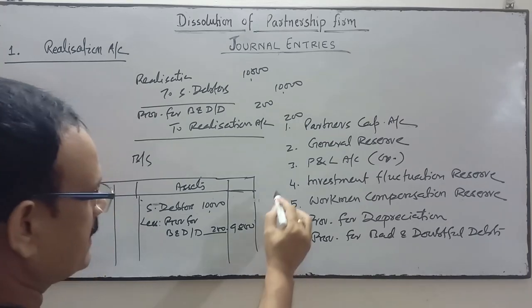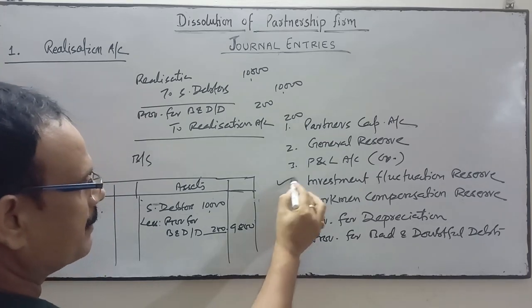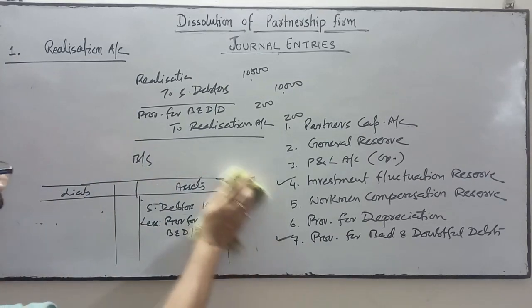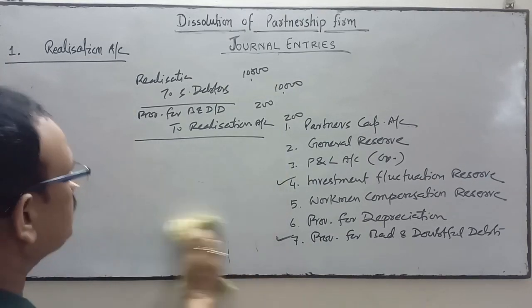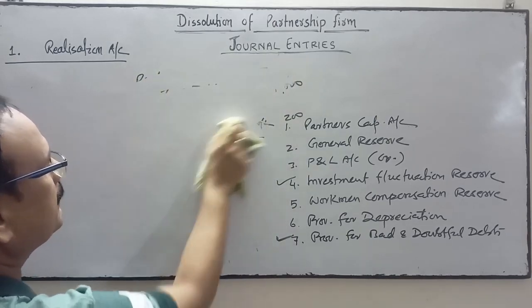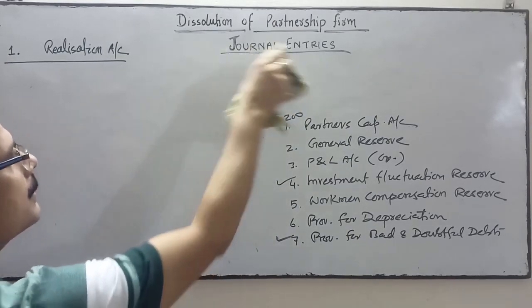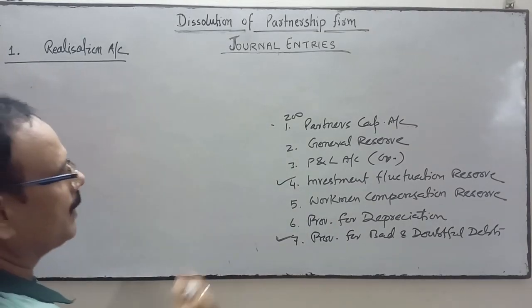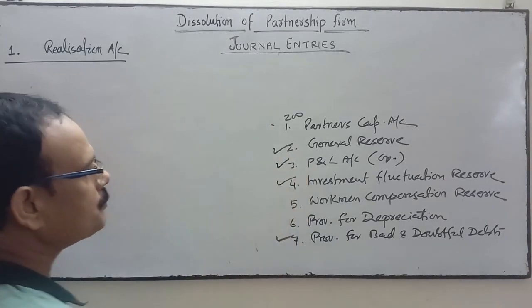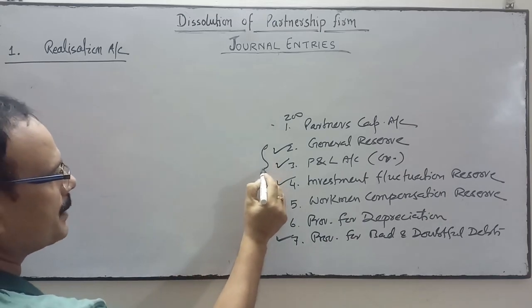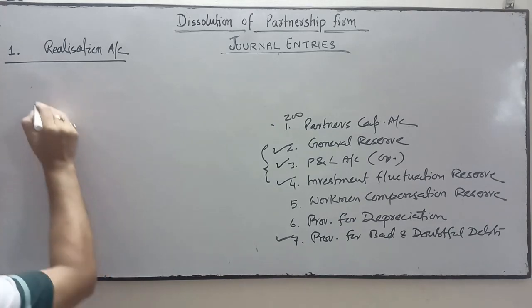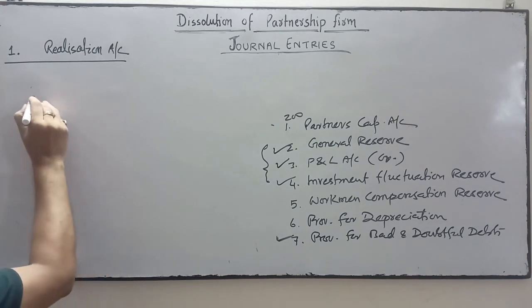And for this transaction, investment fluctuation reserve: if the investment fluctuation reserve is there in the balance sheet, this one and this one will be transferred to the credit side of partners capital account.